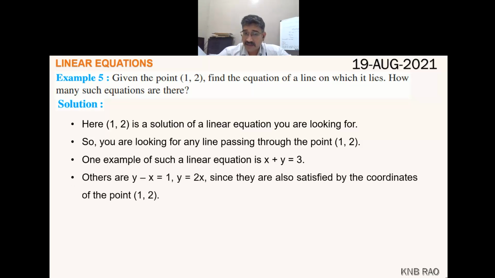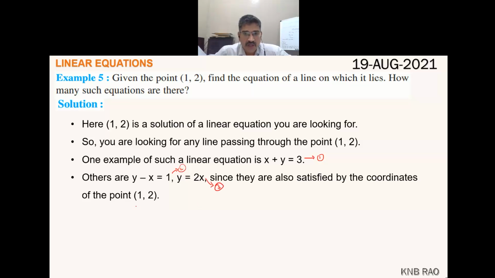And others can be y - x = 1 and y = 2x, since they are also satisfied by the coordinates of the point (1, 2). That means (1, 2) satisfies the other two equations also. So this is equation 1, this is equation 2, and this is equation 3.